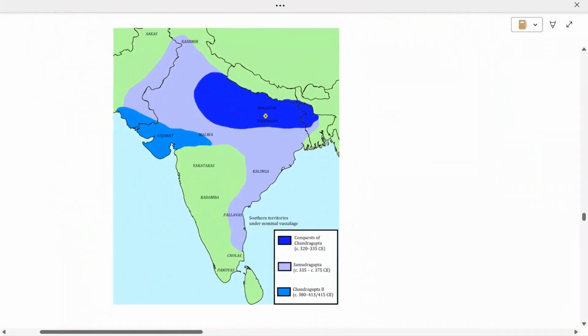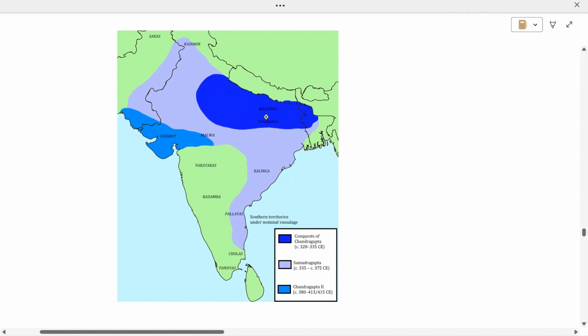So this is the map. The dark blue part shows the conquest of Chandragupta, who was the first great ruler. The light blue part is of the area conquered by Samudragupta. And Chandragupta II also added this area under the Western Kshatraps. So now this whole territory was under the Guptas.